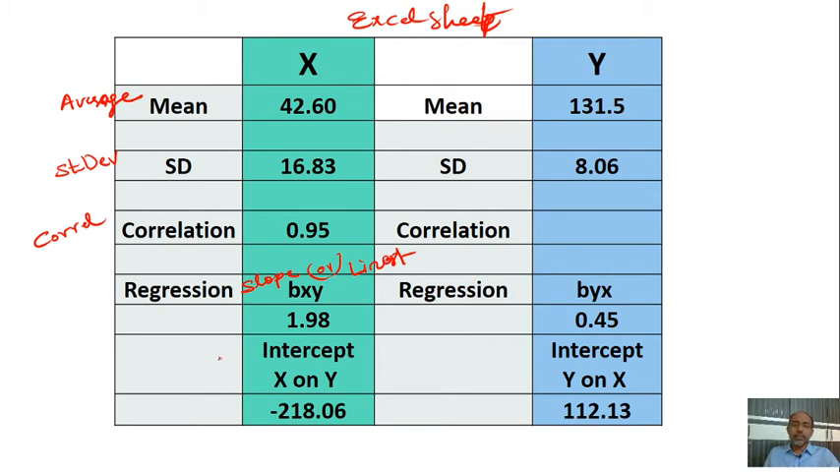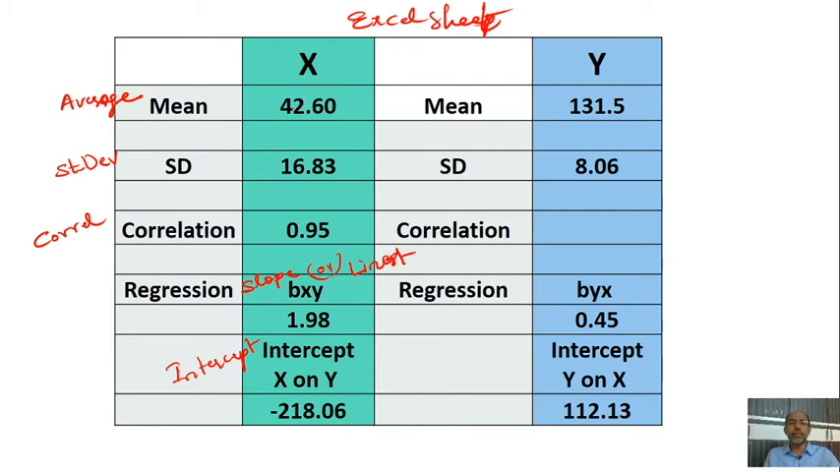Then intercept is simply intercept. There is no other word. You simply take the two data sets and it will generate the answer. So this is how the values are calculated.